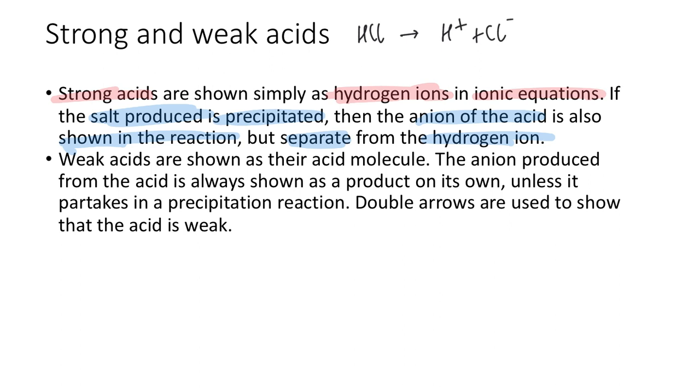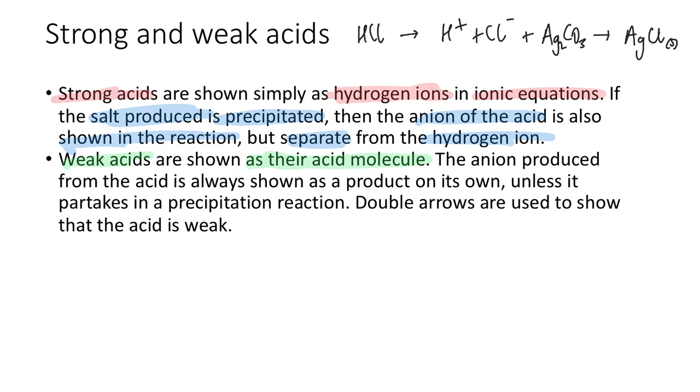If this turns into a precipitate, say you react it with something with silver ions, then you would show it like this, AgCl, as a solid. We'll deal with that in another video, but that's how you would show it in the equation.